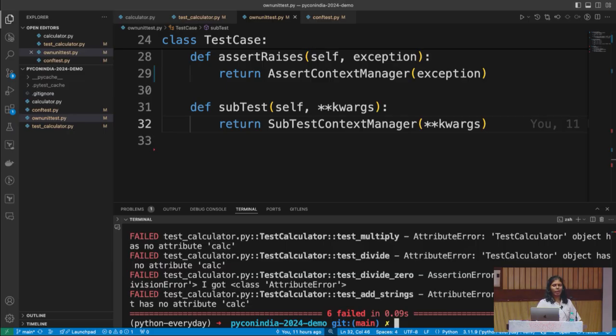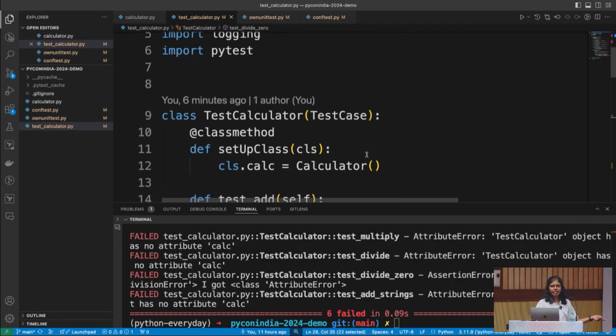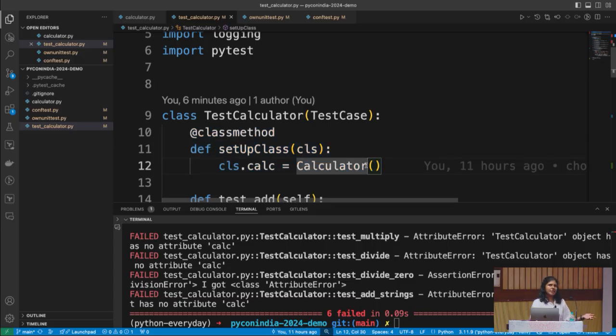Now it's all AttributeErrors. We can deal with them all in one go. Why are the AttributeErrors happening? Because something called calc is missing, and that calc is in the setUpClass function. If you've used the standard library, this is something we know: all your setup instructions go in setUpClass and you write a tearDown, and unittest takes care of calling them on the go. When you run the test case, unittest takes care of it. But here somebody has to do the job because you're the one building it.